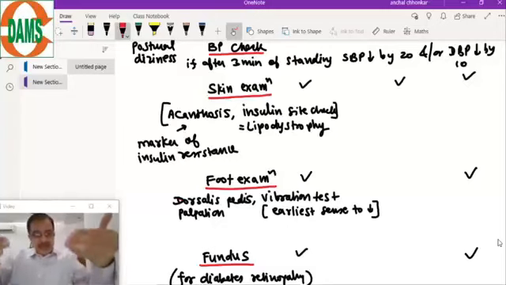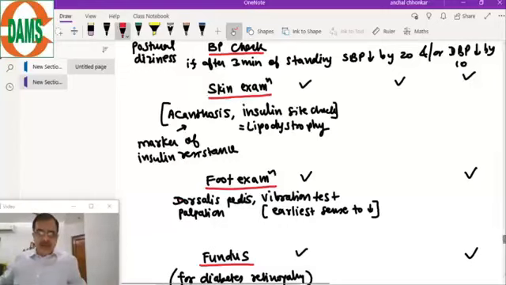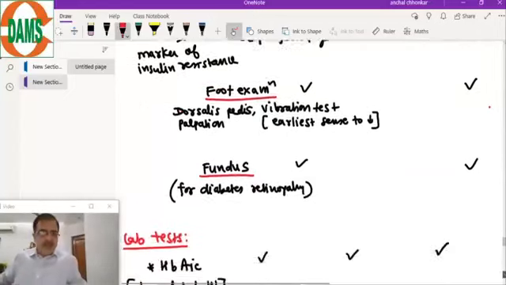So they all follow these guidelines. Because India has a high burden of diabetes, in your exam they ask the high burden diseases, and this is also important for you as a clinician.